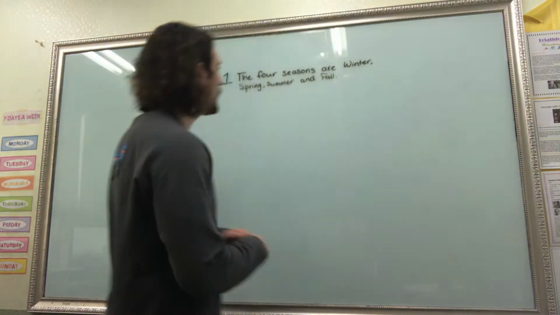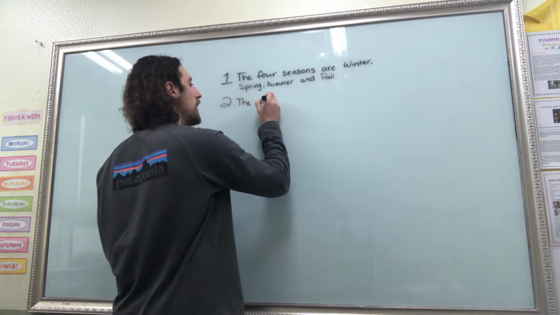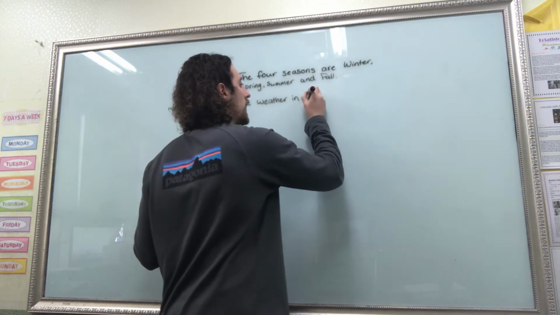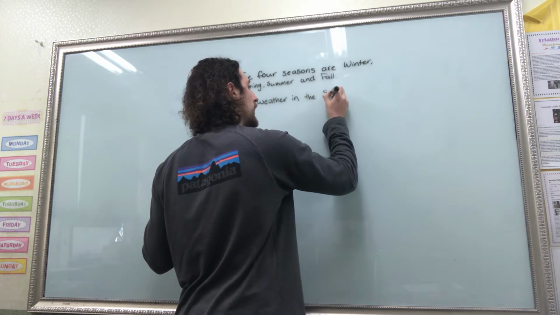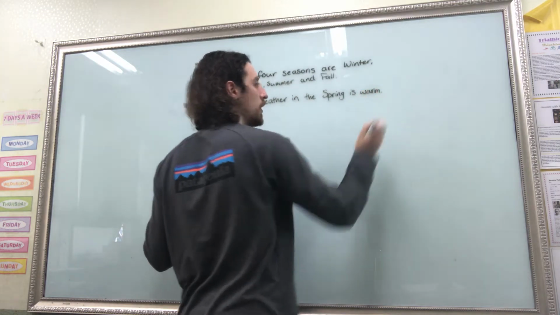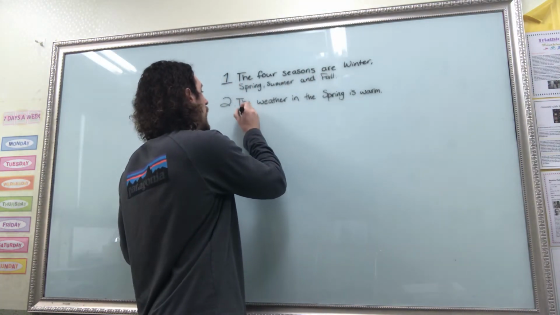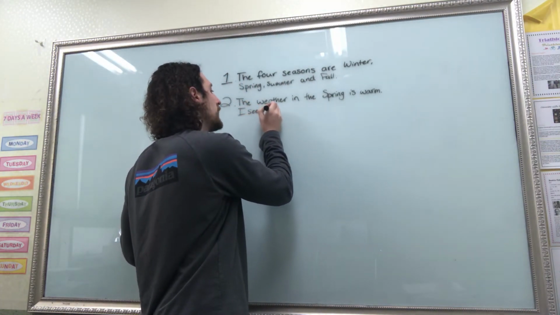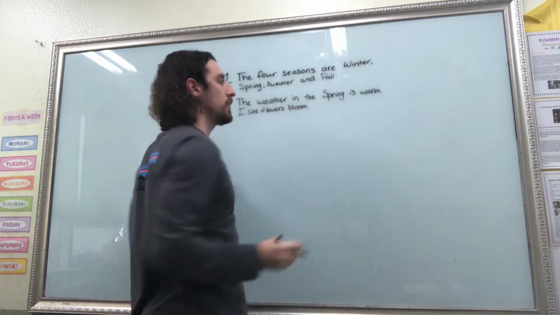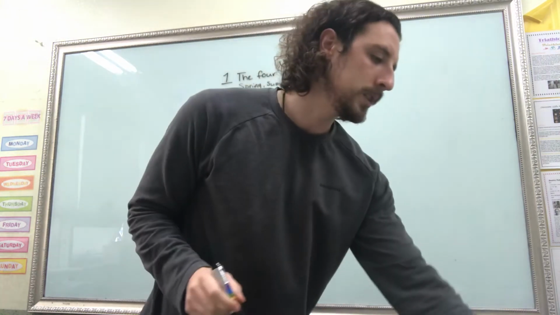So for number 2, let's write: the weather in the spring is warm. The weather in the spring is warm. What do you see? I see flowers bloom. So when a flower blooms, that means it's growing out of the ground and it's looking really nice. I see flowers bloom.